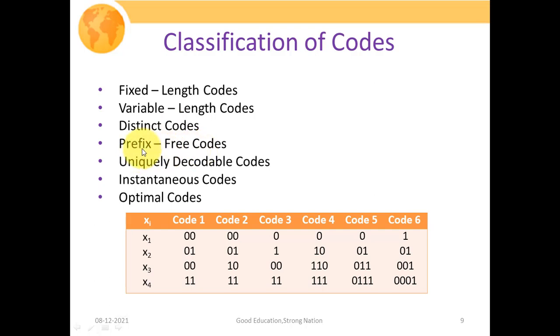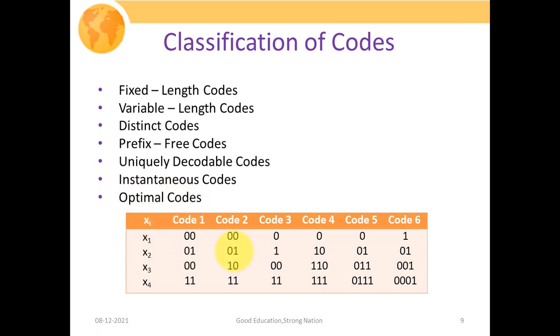Then prefix free codes: in order to avoid ambiguity, no prefix will be equal to the code word of another symbol. Then uniquely decodable codes: all the codes can be uniquely decoded at the receiving side without any ambiguity. Then instantaneous codes, and finally optimal codes. We're going to take them all one by one.